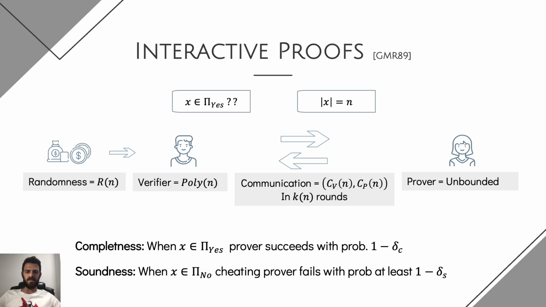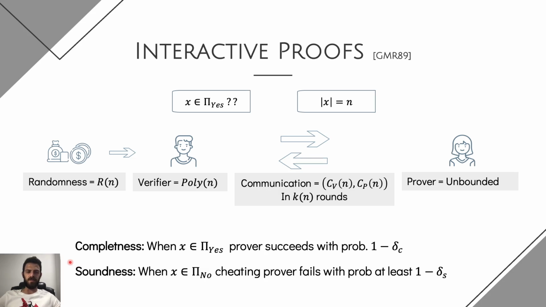We denote with CV and CP the number of bits of communication transferred from the verifier to the prover and back, and we denote with K of n the number of rounds performed in the interaction. In our setting, it's very important that we also denote the number of random coins the verifier uses during the interaction, and we denote this number R of n, which is also a function of the length of the shared input. Of course, we will require completeness and soundness for our interactive proofs.